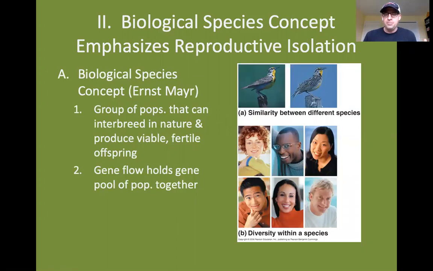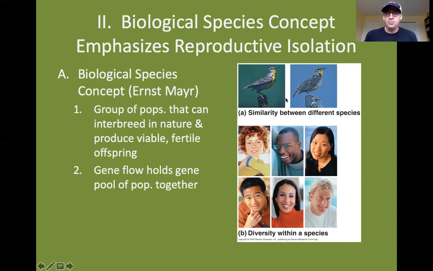And what keeps a particular species from diverging into two new species, but in fact holds that species together, is gene flow, right? As long as there's gene flow occurring between different populations of the same species, then they won't diverge from one another. But if there is something that can interrupt that gene flow and prevent two different populations of the same species from interbreeding, then those two populations may diverge from one another genetically as natural selection takes its course in each of their two separate populations.